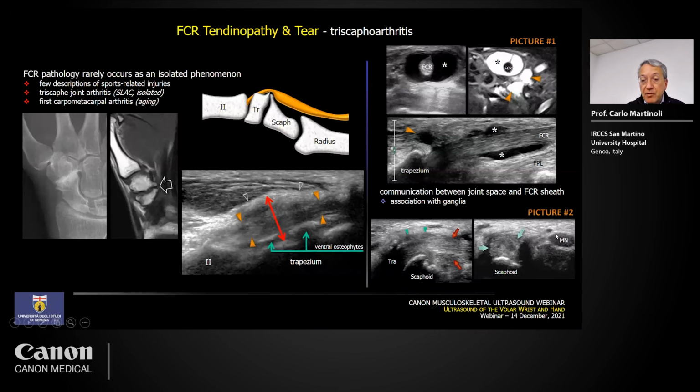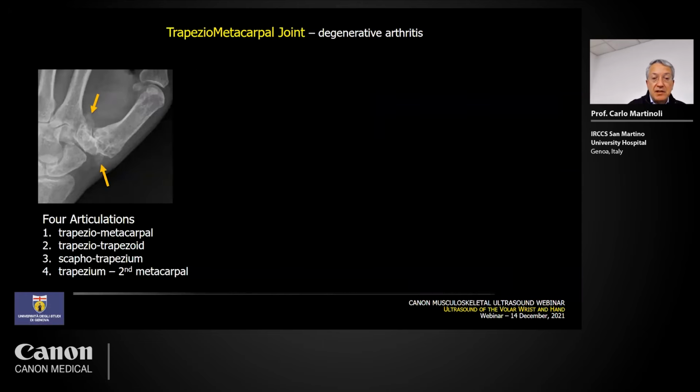When you compare the image of the median nerve here with the image of the flexor carpi radialis, you can see the bigger size of the tendon relative to the nerve, and this is obviously not normal. So you see the irregularities in the trapezium, in the scaphoid here, and these are typical signs associated with the tendinopathy of the flexor carpi radialis, or with the tendon sheath distension.